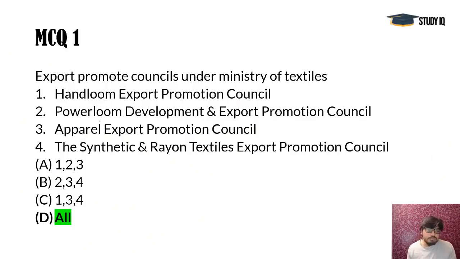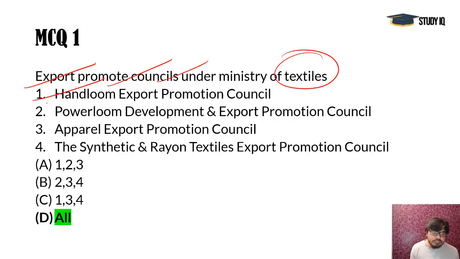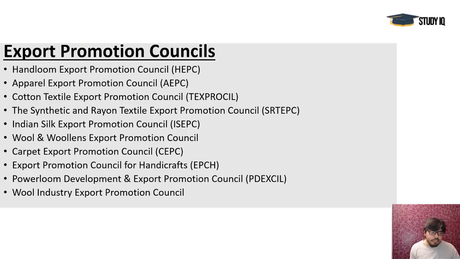Now the MCQ that I gave you yesterday: export promotion councils under the Ministry of Textiles. If you go to the website of the Ministry of Textiles, as I always say, always visit these ministries' websites. Many data, initiatives, programs and important details are given on the websites, and in all the government examinations, questions are asked from these digital platforms. So handloom export promotion council, powerloom development, apparel export promotion, the synthetic and rayon textile export promotion councils, all come under it. So D would be the correct answer here, and you can see the list here.